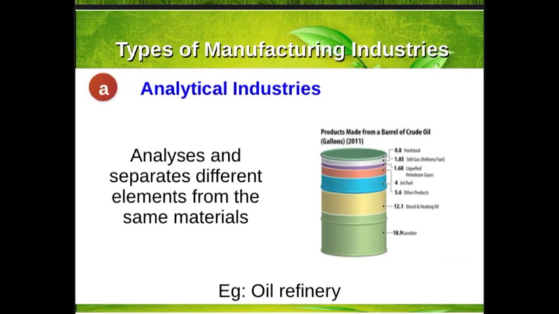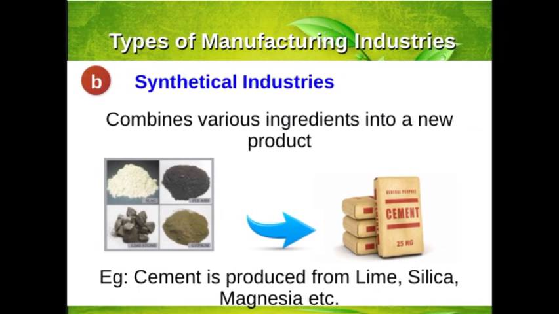Next type of manufacturing industry is processing industry. Now, what is processing industry? See, processing industry includes the various stages of production, and then the finished goods are manufactured. You can see it in sugar or paper, in textile industry also, iron and steel industries, sugar industries. Here a product goes through various kinds of processes, there are different stages.